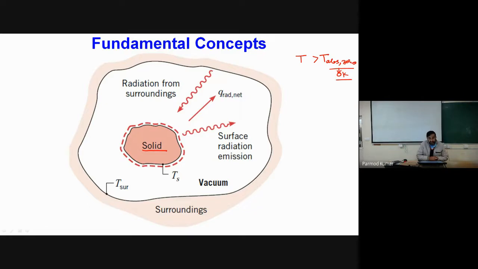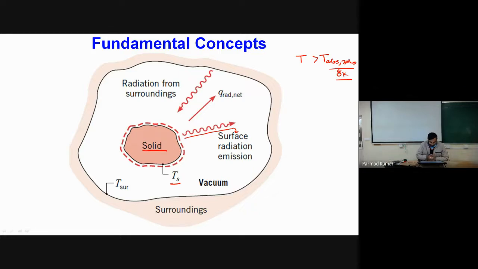You can see over here we have this surface, and this arrow shows the surface radiation emissions from this solid object.